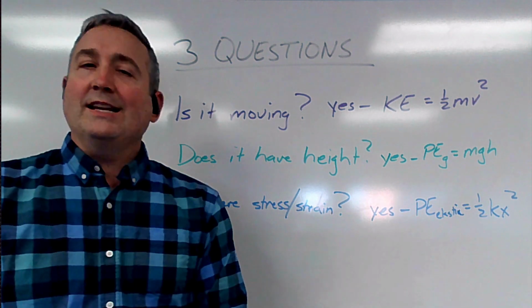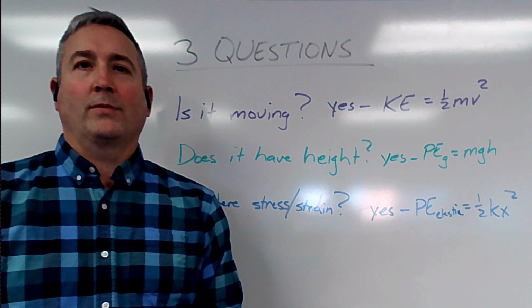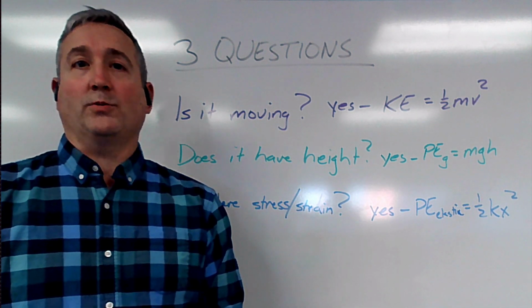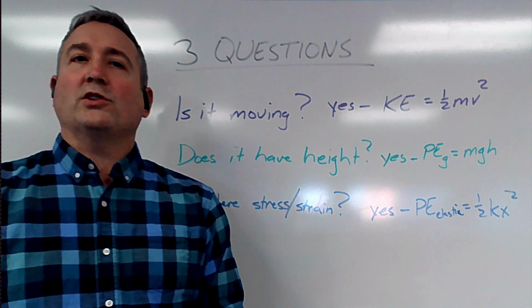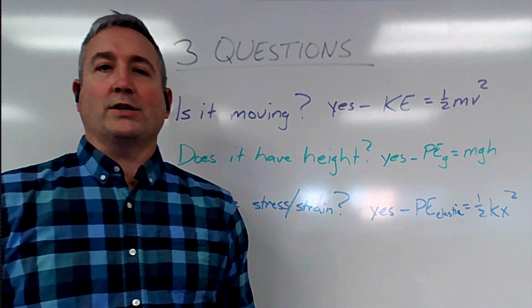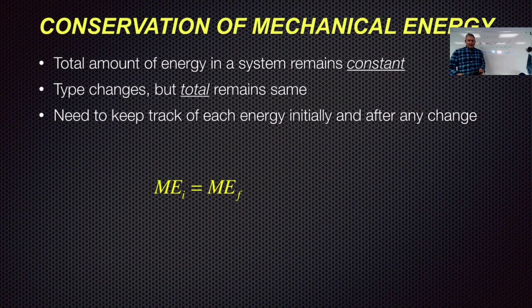Is it moving? If it's not moving, there's no kinetic energy at that point in time. Does it have height? If it doesn't have height, there's no gravitational potential energy at that point in time. Is there stress or strain somewhere? If there's no stress or strain, there's no elastic potential energy. Now, what happens then is the energy at any instant in time. We'll talk about initial and final, but you can compare any two instants in time. All energy at one point in time is equal to all the energy at any other point in time.